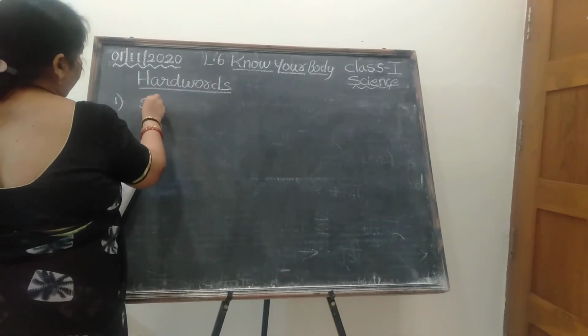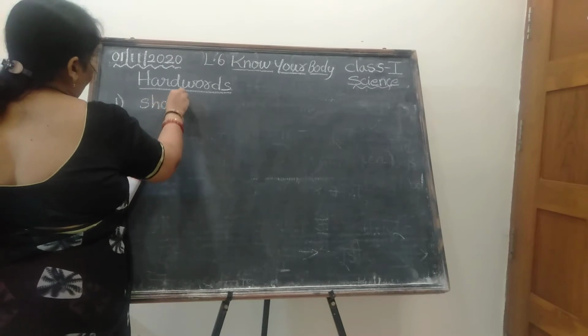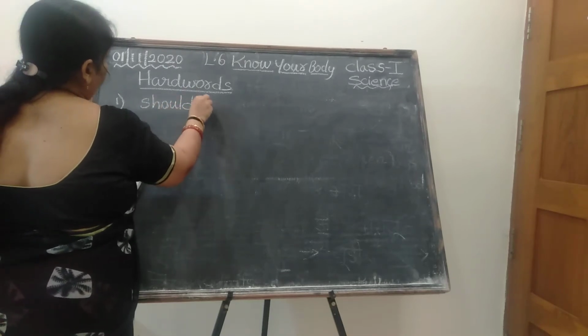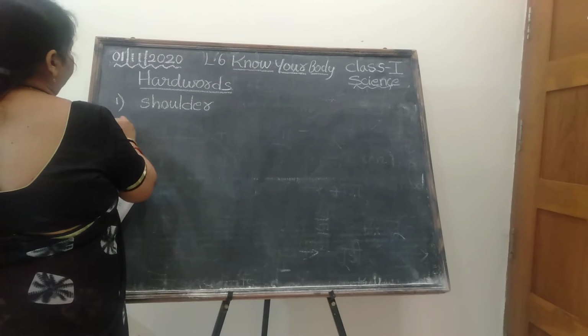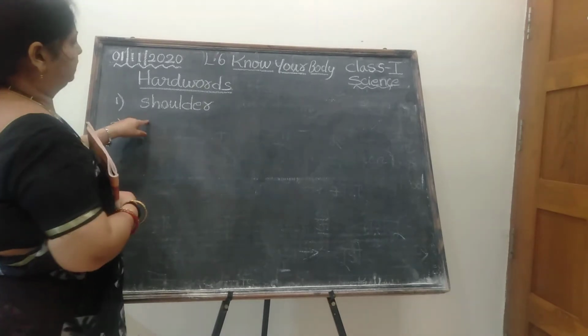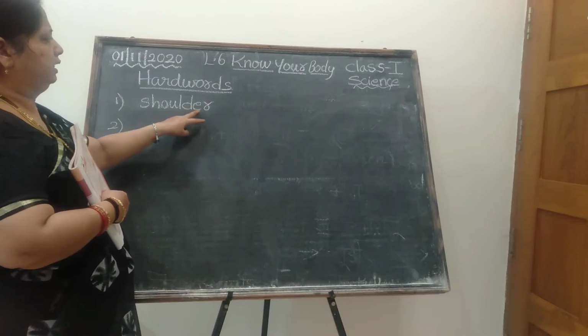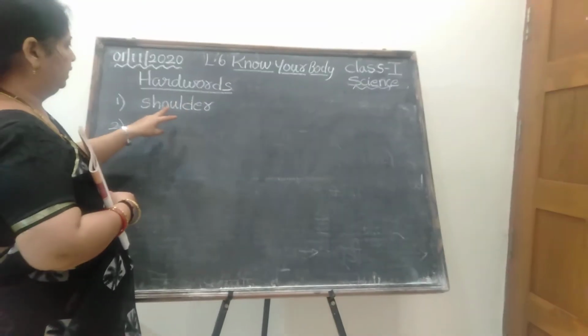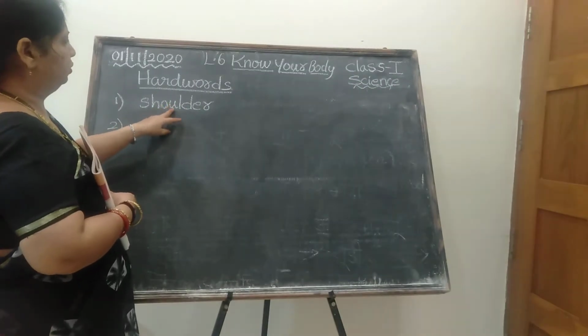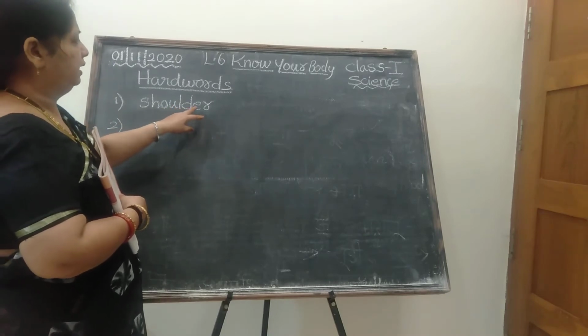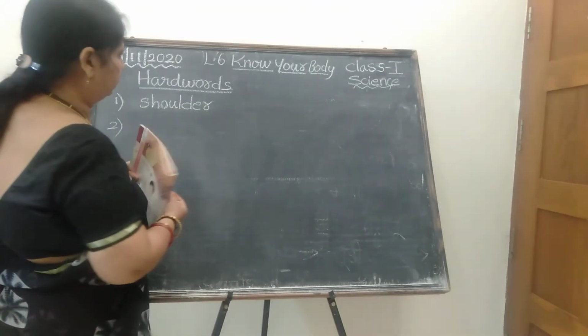Shoulder. S-H-O-U-L-D-E-R, shoulder. Spell the word of shoulder. S-H-O-U-L-D-E-R, shoulder.